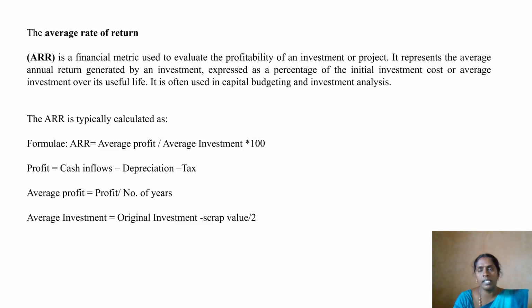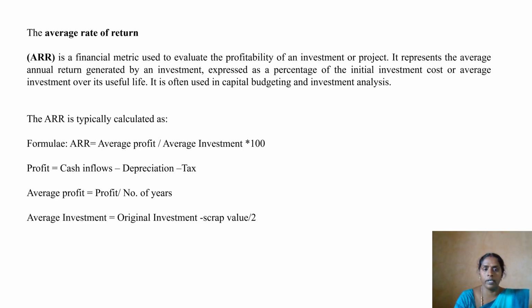So after 5 years or after 10 years, the plant can be sold out for this particular year, this particular rupees. That is called scrap value. If we are dividing by 2, we'll get the average investment. So finally, we need to go with the average profit divided by average investment, into 100, and we'll get the rate as a percentage amount.